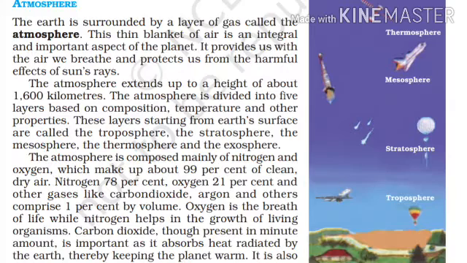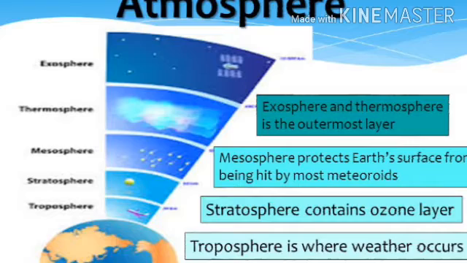Now we come to know about the extension of the atmosphere. The atmosphere extends up to a height of about 1600 kilometers. How many kilometers? About 1600 kilometers. The atmosphere is divided into 5 layers. How?